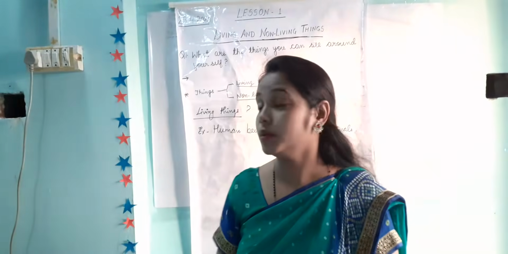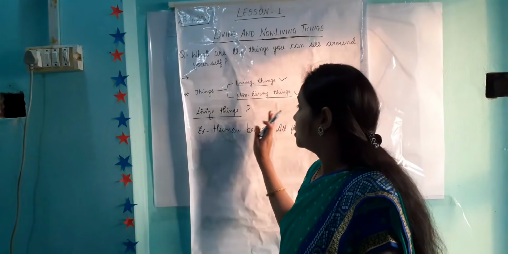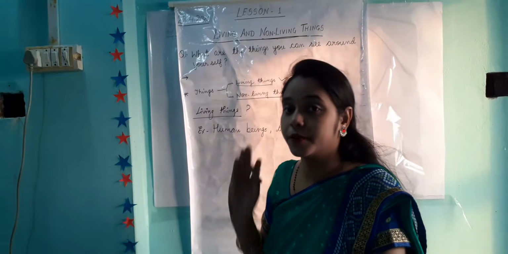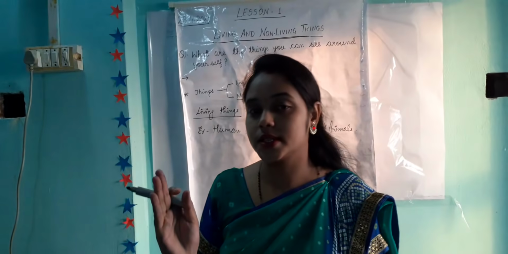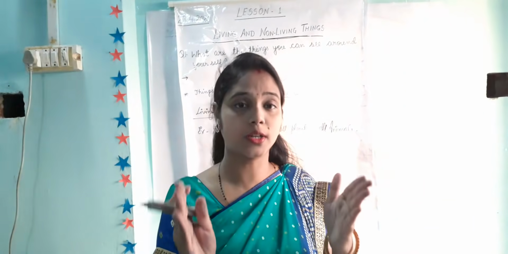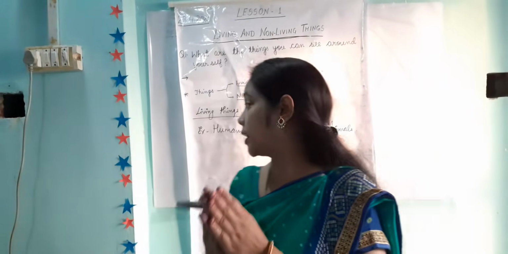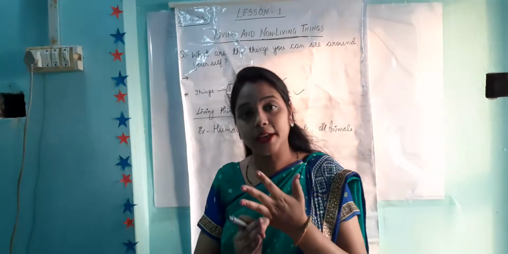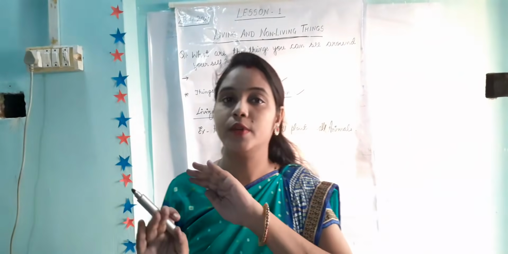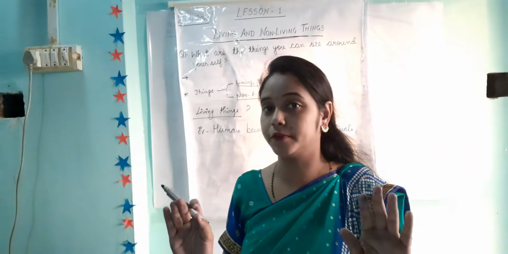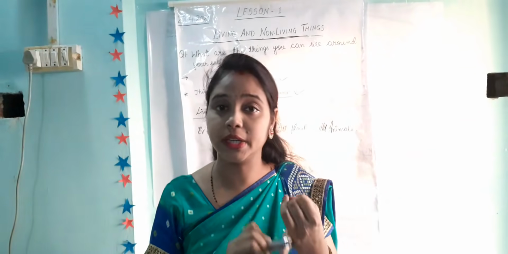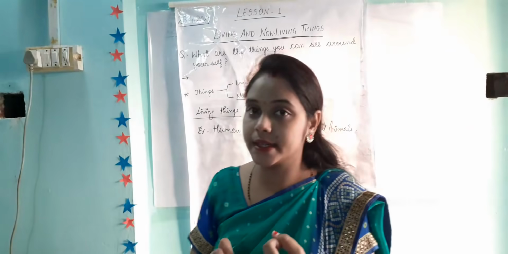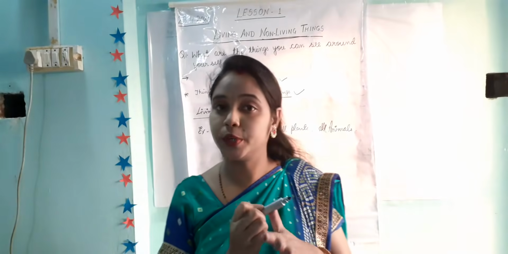So here, the difference between living and non-living things, is it clear? If it is not clear, I'll repeat once again. Living things have life; non-living things do not have life. Living things can breathe, grow, eat, feel and reproduce.